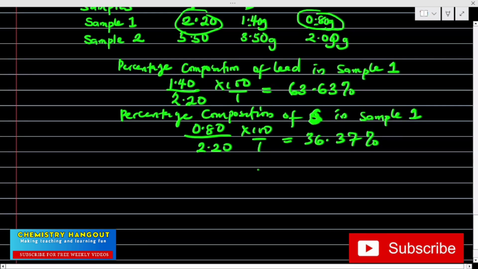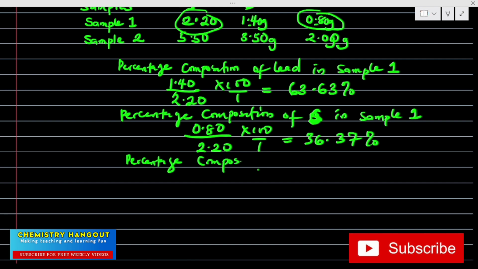So let's move to sample 2 now. We can have the percentage composition of lead, that's Pb, in sample 2. In sample 2, what is the percentage of lead? That's 3.50. Can you see it?